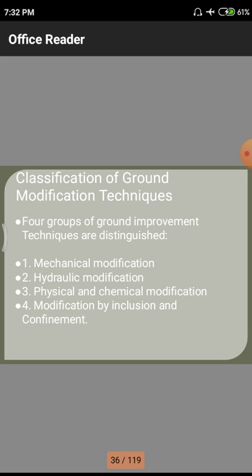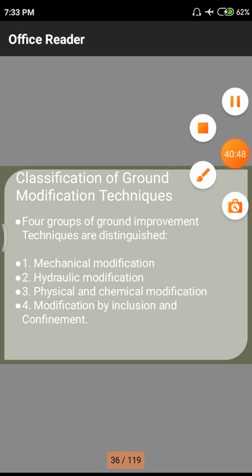Next, the fourth one we are having is modification by inclusion and confinement. Confinement means we normally have confinement zones. Confinement zones means up to some level we do not have the particular properties. They simply vary from normal fields. So we have to remove those confinements. We have to find those confinement zones in those particular fields, and we have to replace those confinement zones with other sorts of materials. All those come under this.